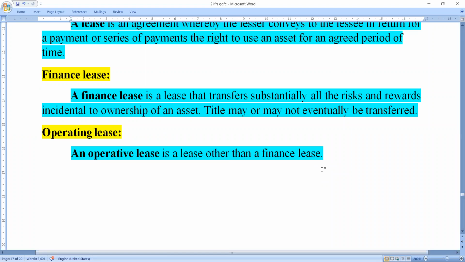This is the differentiation from a finance lease. So two types of leases we are following here. The first one is the finance lease and the second one is the operating lease.